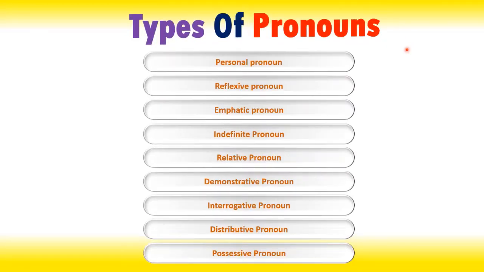Types of pronouns: personal pronoun, reflexive pronoun, emphatic pronoun, indefinite pronoun, relative pronoun, demonstrative pronoun, interrogative pronoun, distributive pronoun, possessive pronoun. These are the 9 types of pronouns we are going to learn in detail.